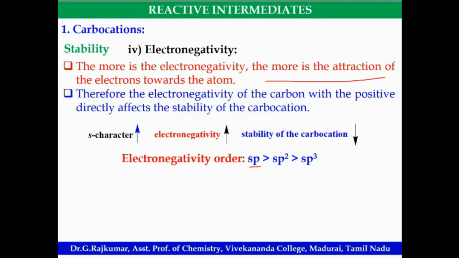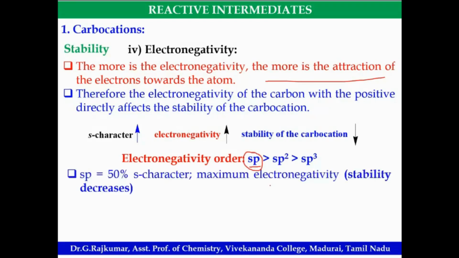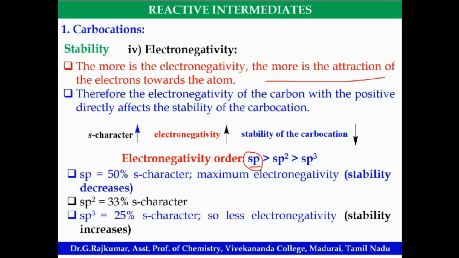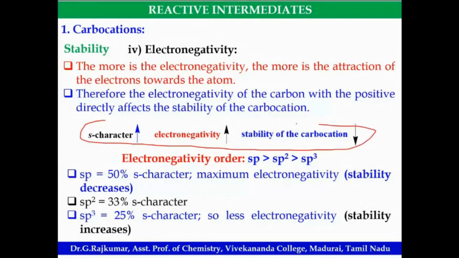Here it is 50% of S character. So the electronegativity of sp hybridized carbon atom will be more, and the stability will be less. sp has 50% S character, sp2 has 33%, and sp3 has 25% S character. If you remember this order, you can solve so many problems. S character is directly proportional to electronegativity, inversely proportional to the stability of carbocation.